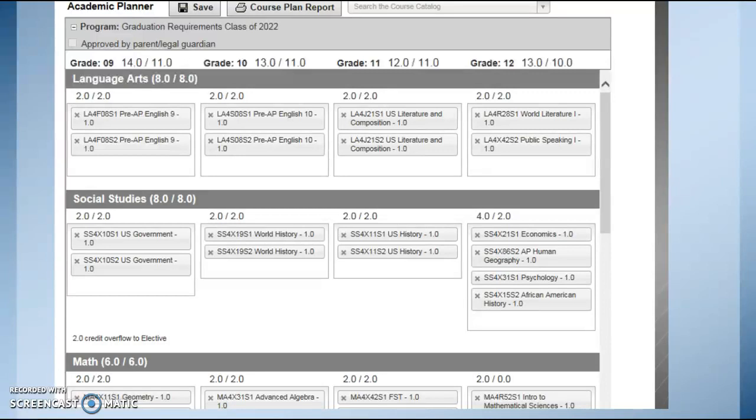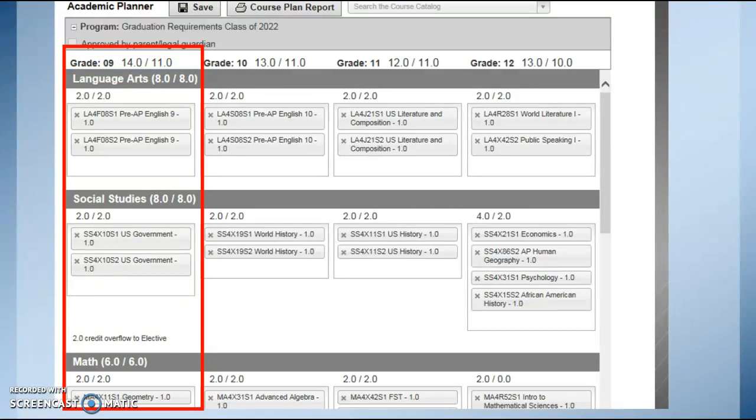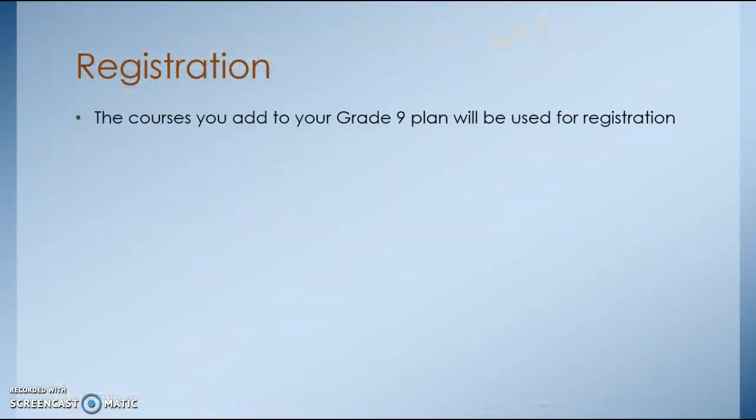Remember, the courses in the 9th grade column will be used for registration. The courses in later years can still be changed and modified. So really, we want the majority of your focus on next year. Remember, your academic planner and registration are linked. The courses you add to your 9th grade plan will be used for registration.